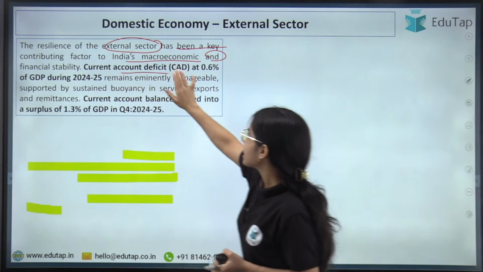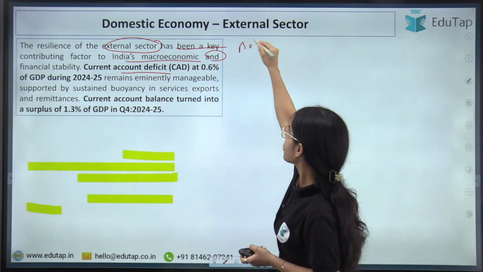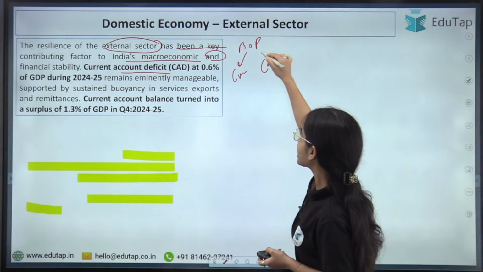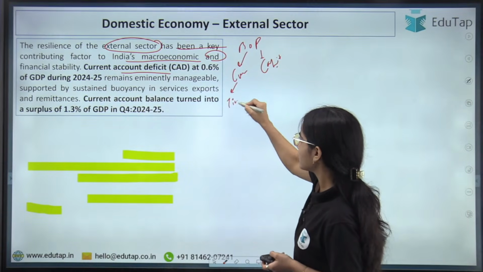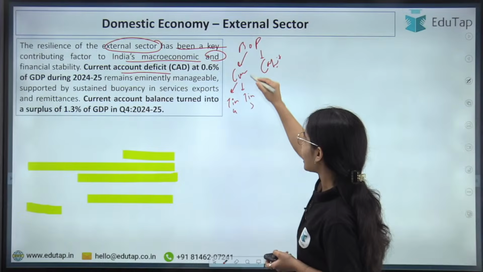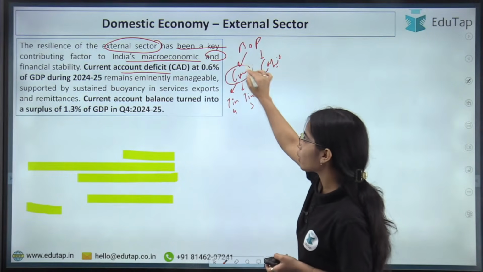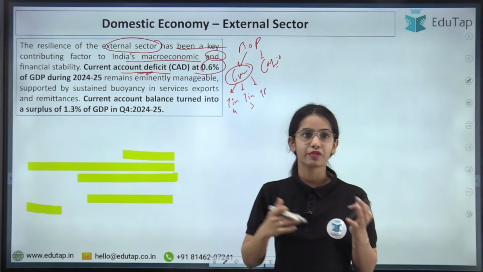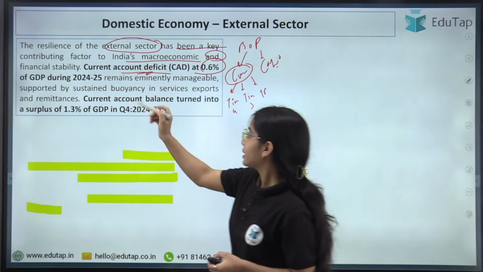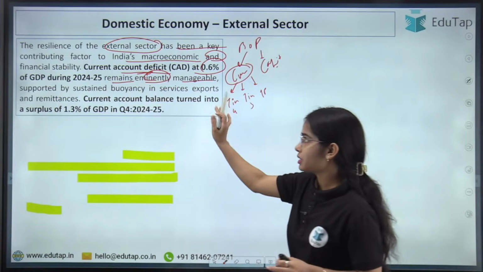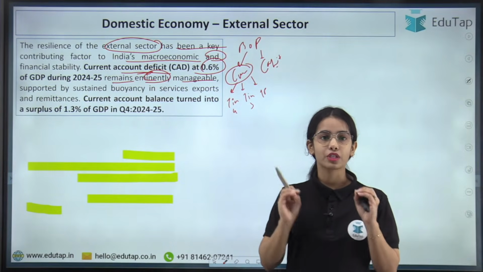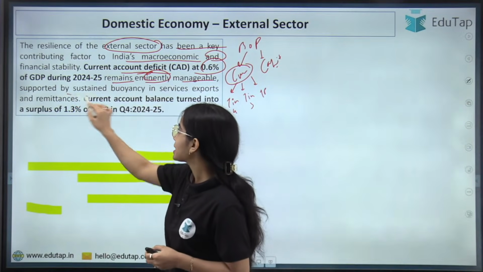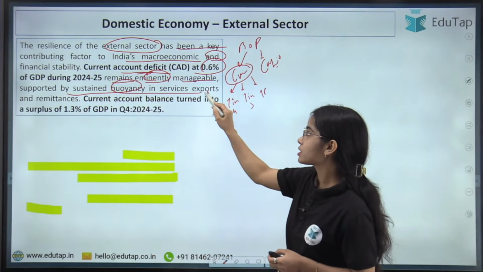So, the current account deficit. Now in the balance of payment, you have the current account and the capital account. The current account shows you the trade in goods, the trade in services, and the transfer payments. So the current account was in deficit at 0.6% of the GDP during 2024-25. It remains eminently manageable. The current account deficit of 0.6% of GDP is manageable, supported by sustained buoyancy in service exports.